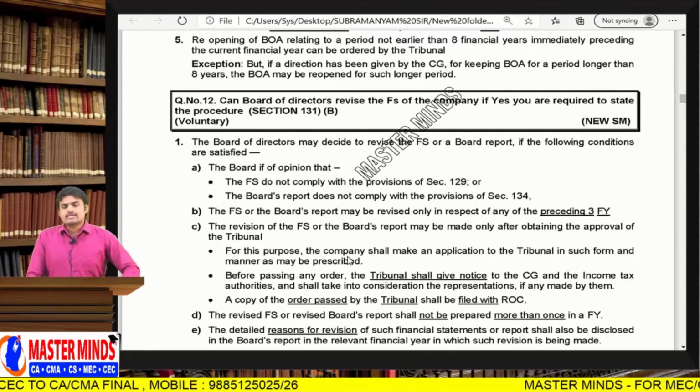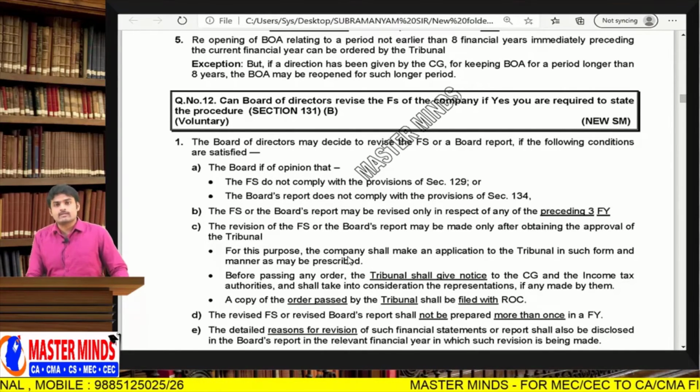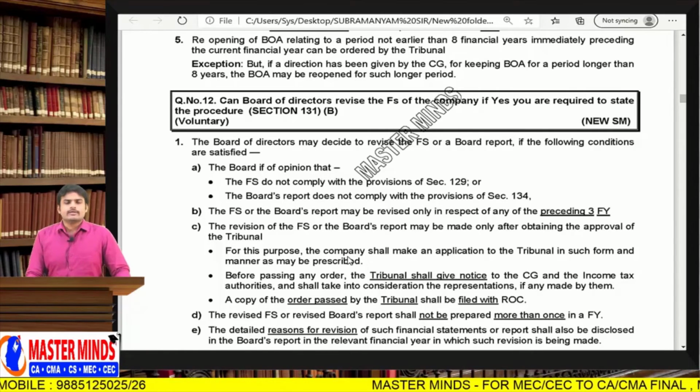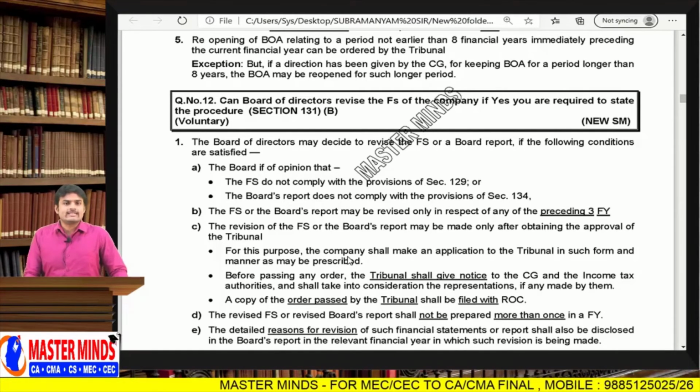Of course, suppose the central government on one occasion ordered a company to maintain financial statements and books of accounts for the last 10 years. Now NCLT can give authority to reopen the books of accounts related to the preceding 10 financial years, but not beyond it.